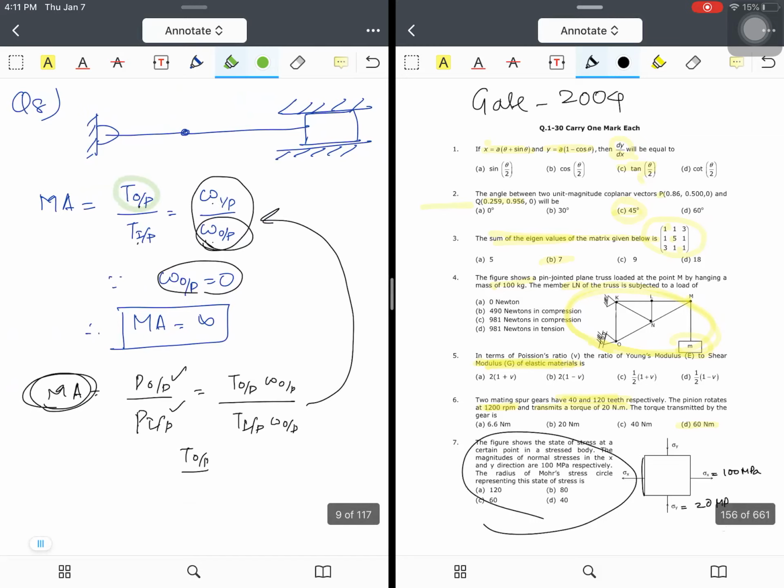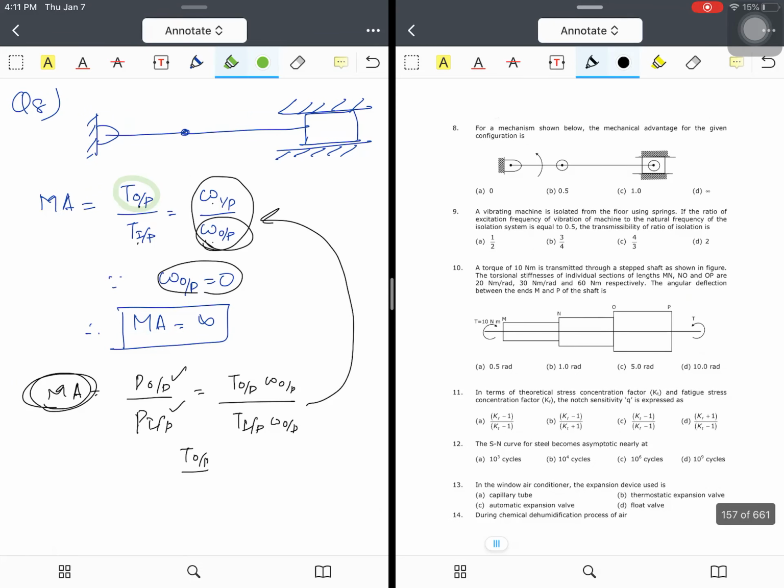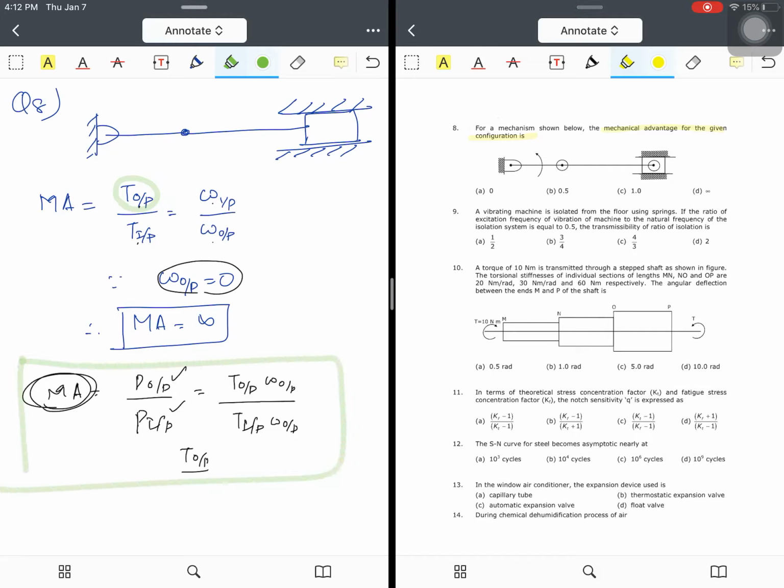Let's see question number 8. For the mechanism shown below, the mechanical advantage of the given configuration is. So you can see here the given configuration. What is mechanical advantage? Mechanical advantage is equal to power output by power input. That means how much minimum input power I need to give to get a maximum power output. This is nothing but our mechanical advantage.